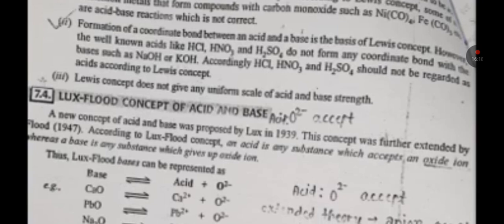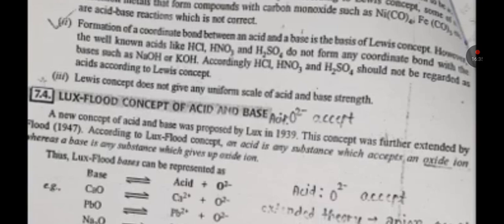Lux-Flood base can be represented as: base gives acid plus O2-. As an example, CaO will give Ca2+ plus O2-. PbO will give Pb2+ plus O2-. More examples are given here.